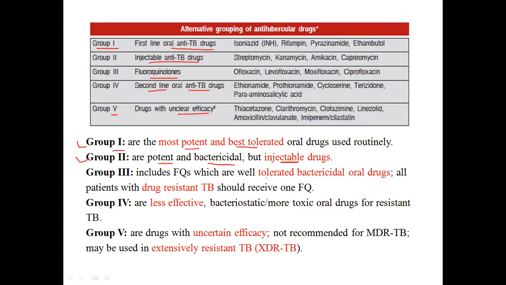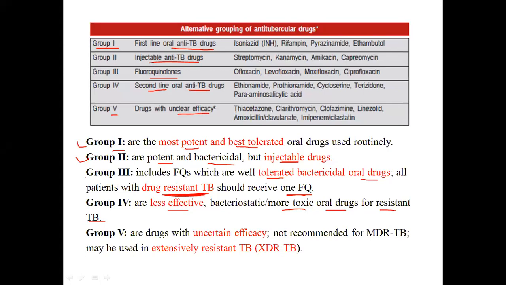Then come to group 3. Group 3 is well tolerated, an oral drug. All patients with drug resistant TB should receive 1 fluoroquinolone. So this is a reserve drug. You should use this in resistant cases. Group 5 is less effective, a more toxic oral drug for resistant TB.